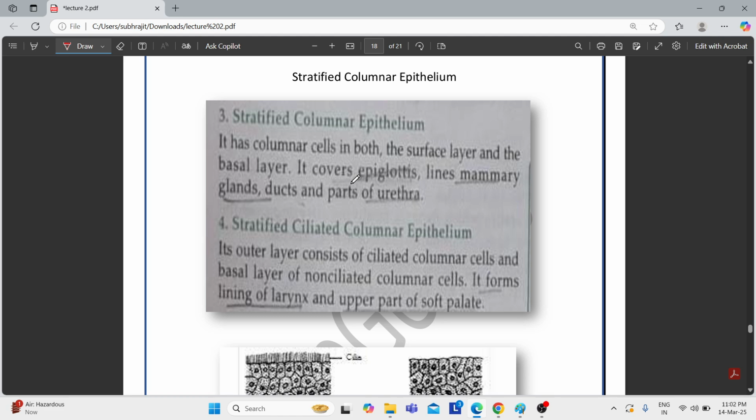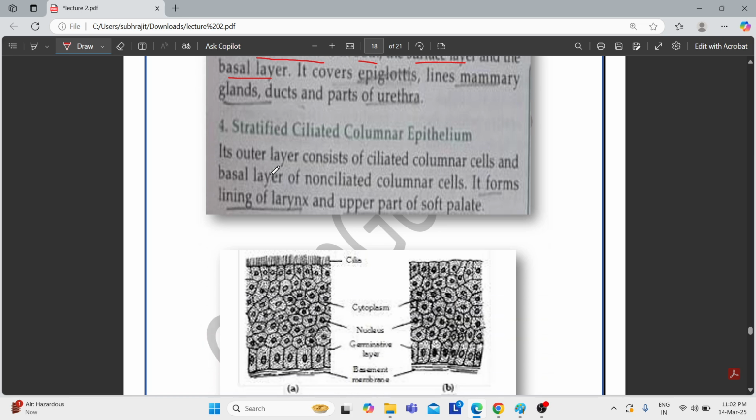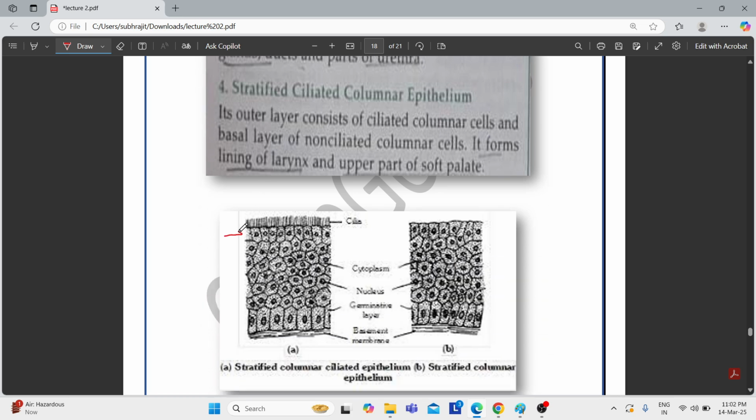Now we come to stratified columnar epithelium. Obviously they have column-like cells. It has columnar cells in both the surface layer and the basal layer. There is only one type of cell in this stratified columnar epithelium. This is the outermost part, and this is the internal or basal part. See, both layers have columnar cells.